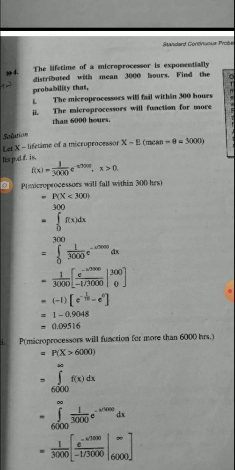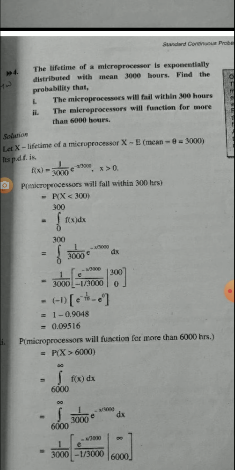So given that, let x be the lifetime of the microprocessor, x tilde exponential with mean theta equals 3000, and its probability density function is f of x equals 1 upon theta, that is 3000, into e raised to minus x upon theta, that is 3000. We have here x greater than 0.